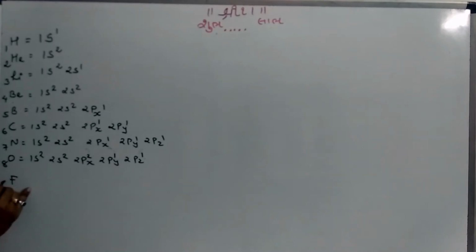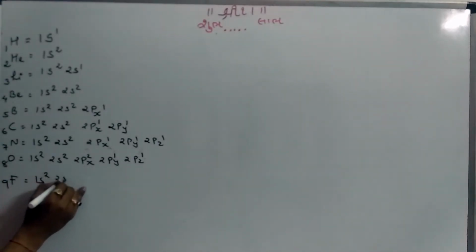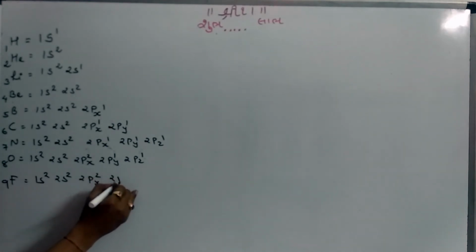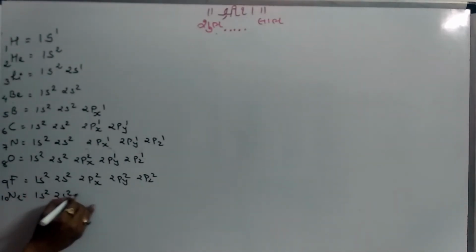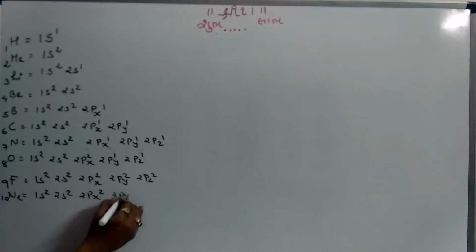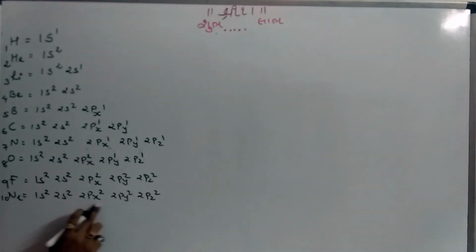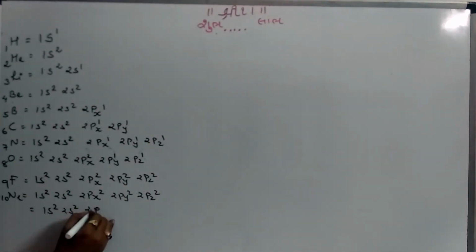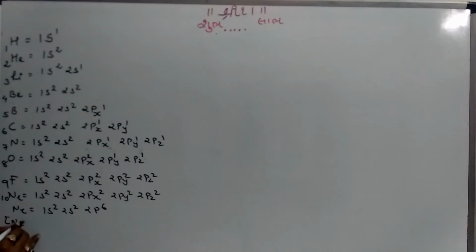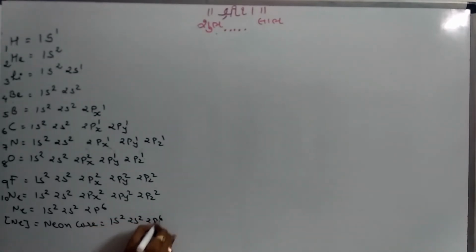After oxygen, the element is fluorine. The configuration becomes 1s2, 2s2, 2px2, 2py2 and 2pz2. After fluorine, the element is neon, that is number 10. So configuration is 1s2, 2s2, 2px2, 2py2, 2pz2. Now you can see that all the suborbitals are completely filled. That is 1s2, 2s2 and 2p6. This one is neon. Neon is the inert gas, so we can write neon in a square bracket, which is pronounced as neon core. The meaning of neon core is the electrons are filled like 1s2, 2s2 and 2p6.